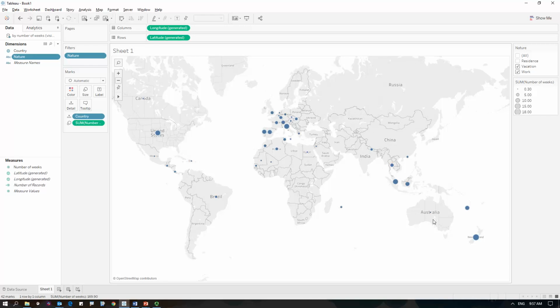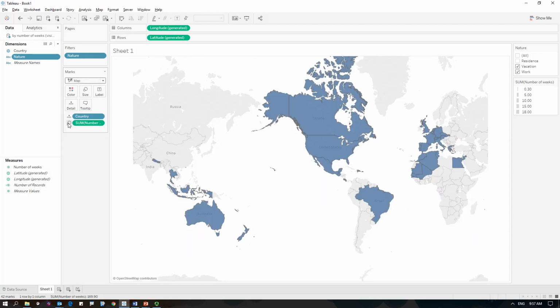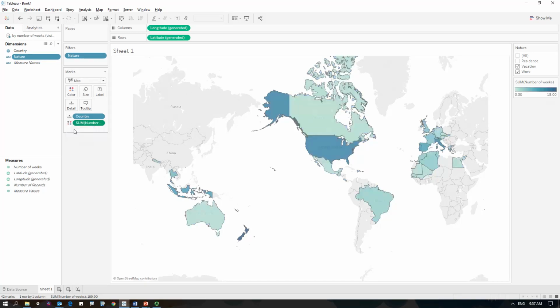So let's have a look at another representation. What I can try is to have a filled map instead of a symbol map. So now it's pretty much better. I think it's better. We can see all the places I've been. We can see that I've been in many different locations.